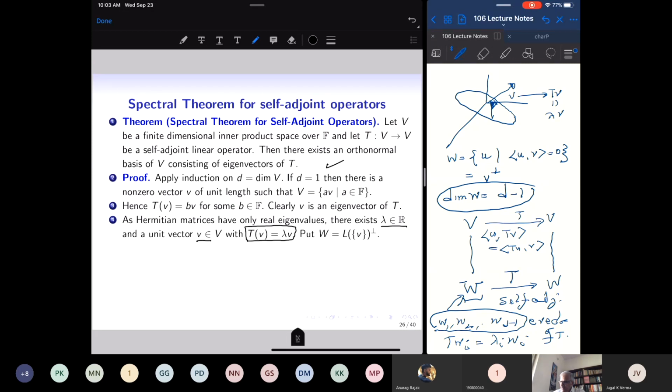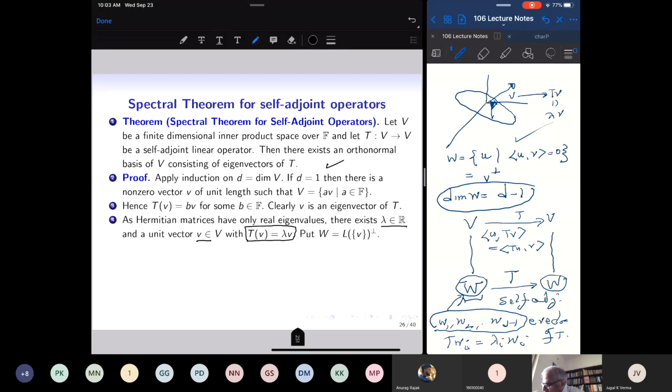Okay, so the only thing we have to prove is that when I restrict T to this subspace W, T will map vectors in W to W. But to prove that T maps vectors in W to W, I go back to the definition of W. Okay, so pick a vector in W, which means this vector is perpendicular to v, and I apply T. I have to show that the image is inside W. I have to show that the image of the vector in W under the action of T is again perpendicular to v.